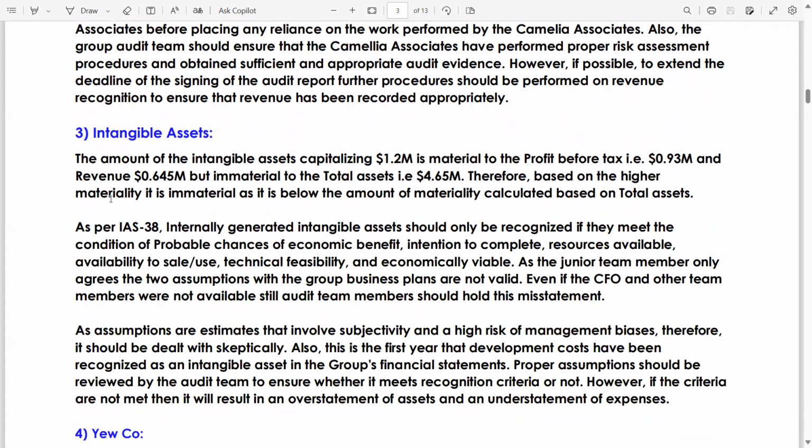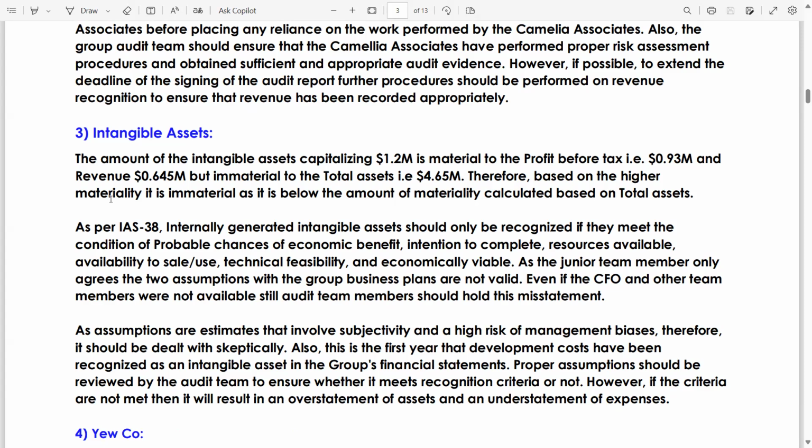The amount of the intangible assets capitalized, 1.2 million, is material to the profit before tax, that is 0.93 million, and revenue, 0.645 million, but immaterial to the total assets, 4.65 million. Therefore, based on the higher materiality, it is immaterial as it is below the amount of materiality calculated based on total assets. As per IAS 38, internally generated intangible assets should only be recognized if they meet the conditions of probable economic benefit, intention to complete, and so on: the PIRATE criteria. Remember the criteria, PIRATE.